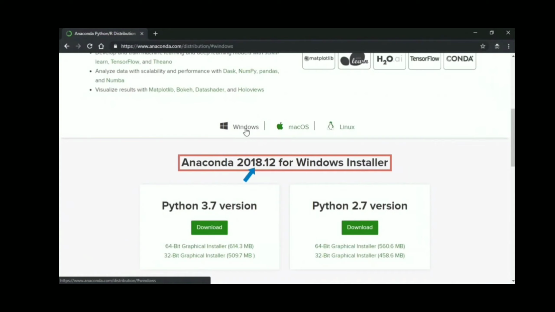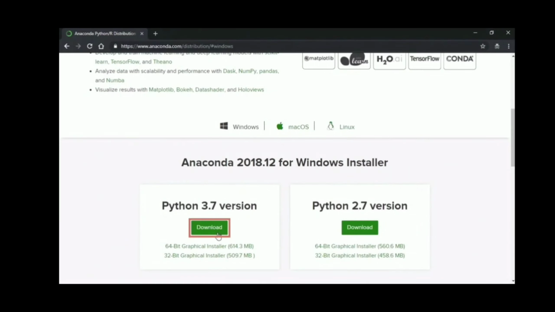Click on the link which says download the Anaconda installer. This will take you to the install page, which should automatically detect your operating system, but sometimes that doesn't really work, so I'm going ahead and selecting my operating system. I'm going to select the Windows tab, which will give me the right software for my Windows machine.